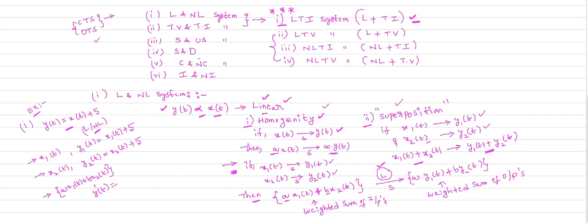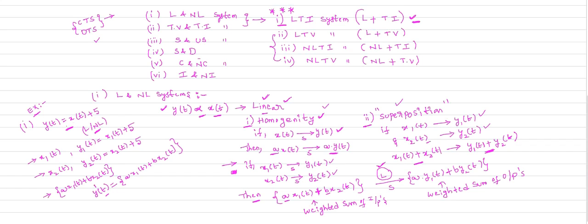Let us consider this as y dash of t, the output due to the weighted sum of inputs. So wherever the input is there, you substitute the weighted sum of inputs: a into x1 of t plus b into x2 of t.